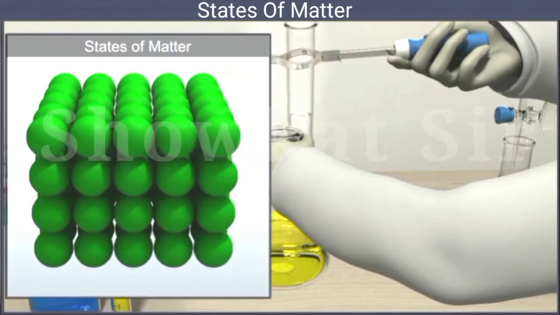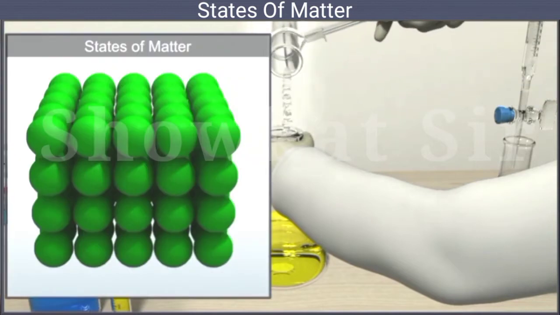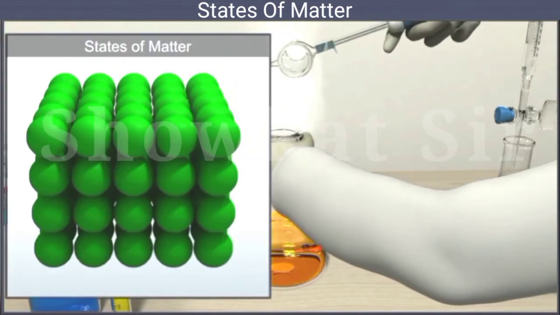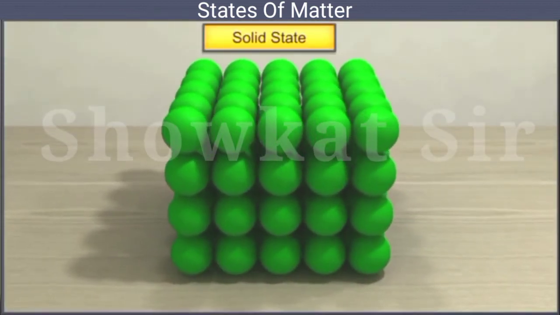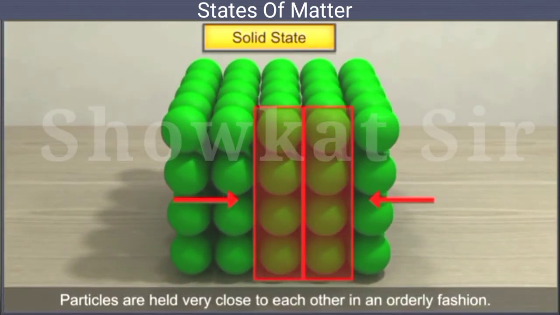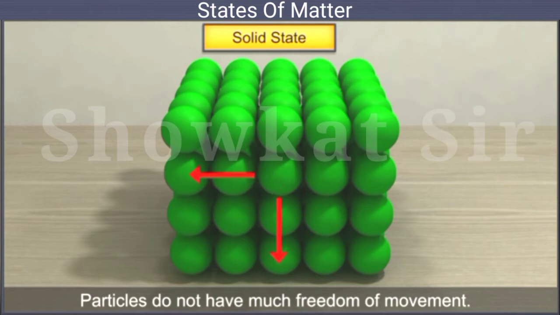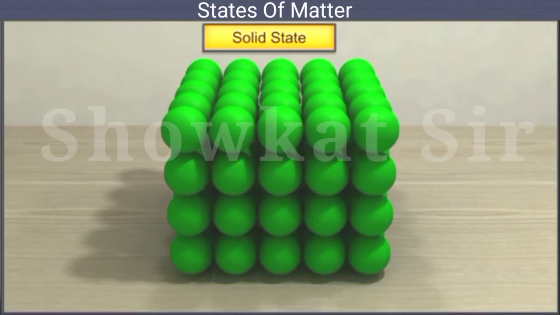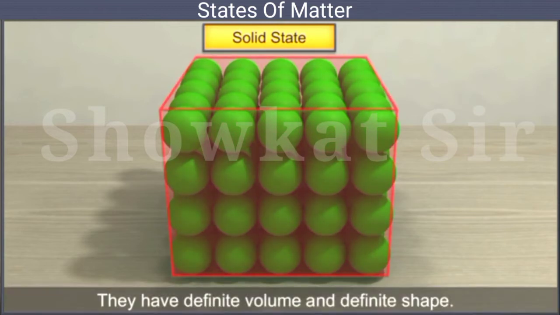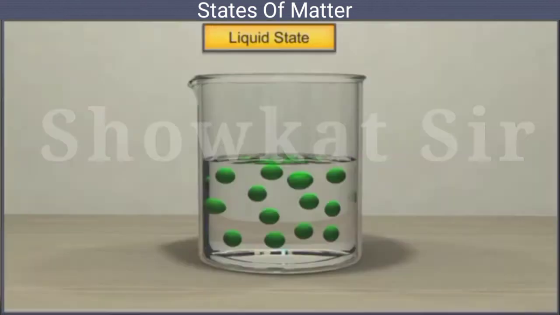In case of solid, the constituent particles are tightly packed. There is close packing. Internuclear distance is very short. Particles are held very close to each other in an orderly fashion. Particles do not have freedom of movement, they show only vibratory motion. And solids have definite volume and definite shape.